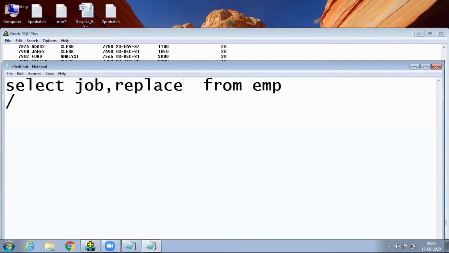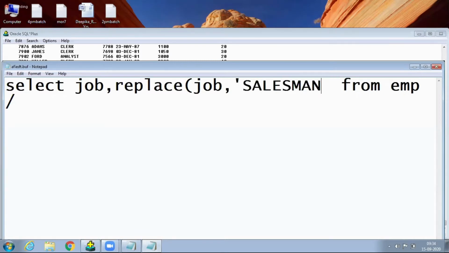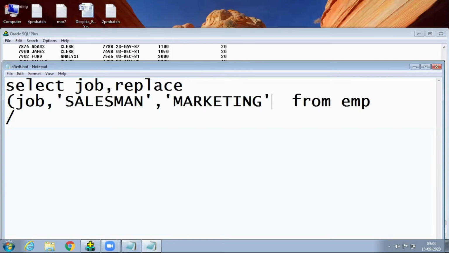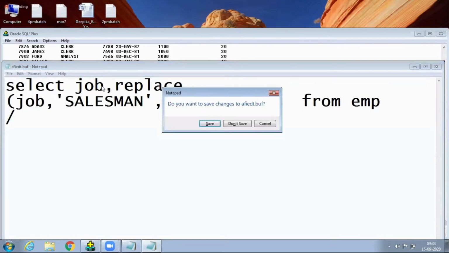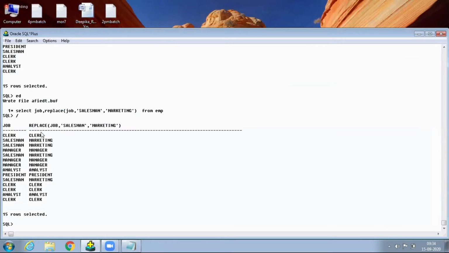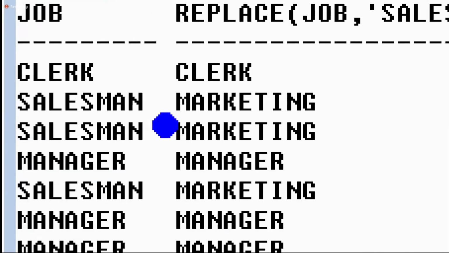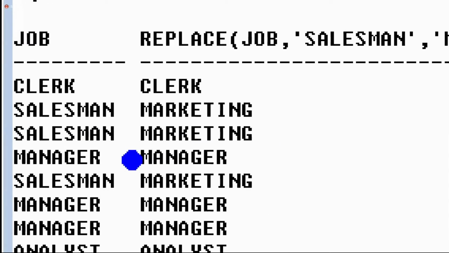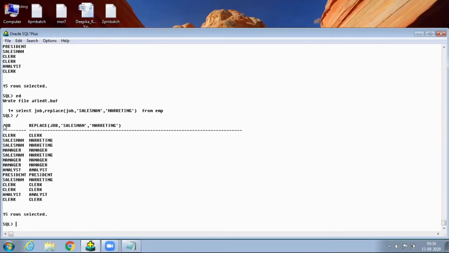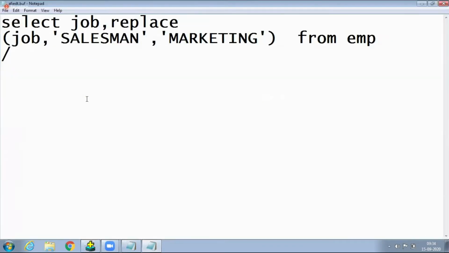Not only string columns, we are also allowed to use the job column. Which string you want to replace means the given string salesman within the job column. Yes, I want to convert it into marketing like this only. Whenever I am writing like this, then automatically where the salesman is there, marketing is there, a string by string replace. But these two are not important. Another thing is important. What is the purpose of replace, you will understand today, very, very important. Now first write these two. These are bookish knowledge, very easy.